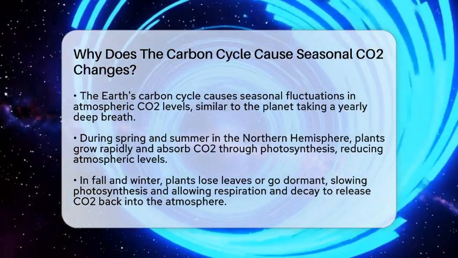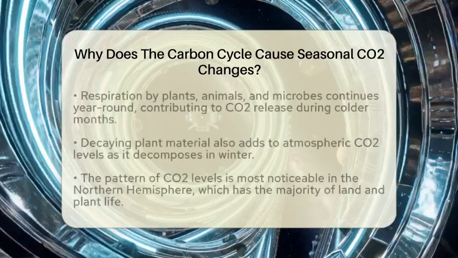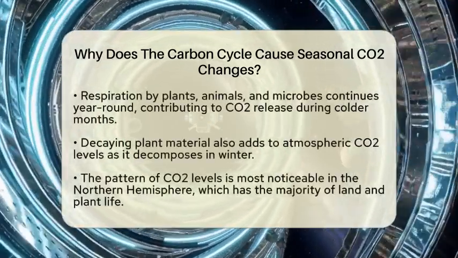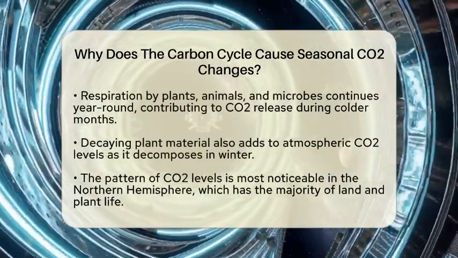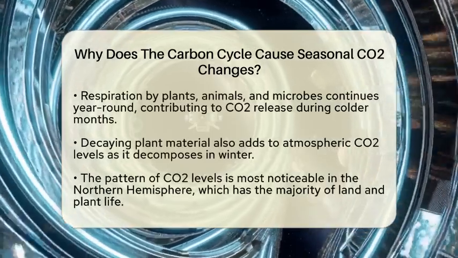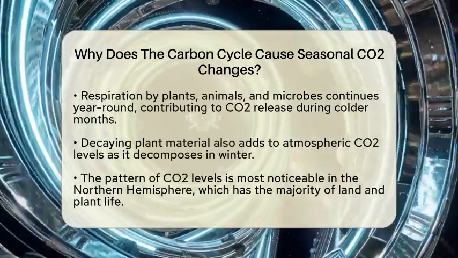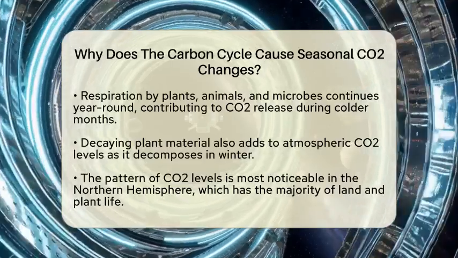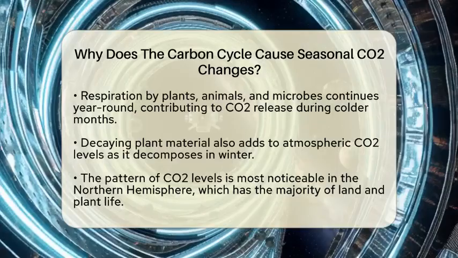As the season shifts to fall and winter, many plants lose their leaves or go dormant. Photosynthesis slows down or stops, so plants aren't pulling in as much CO2. Meanwhile, respiration continues, which is the process where plants, animals, and microbes break down sugars to release energy. This releases CO2 back into the air. Dead plant material also decays, adding more CO2 to the atmosphere.